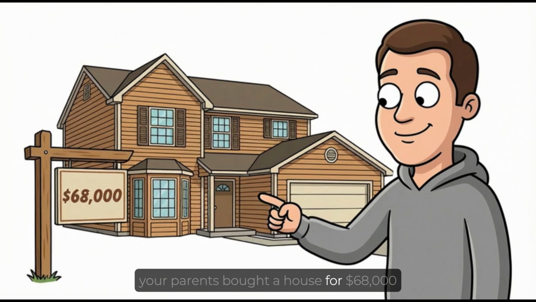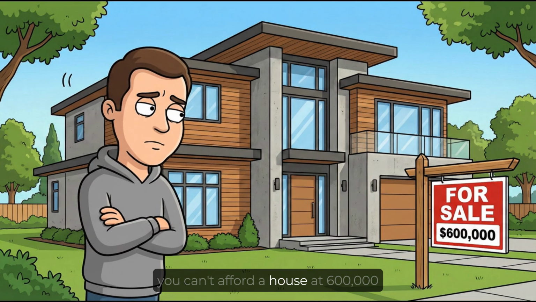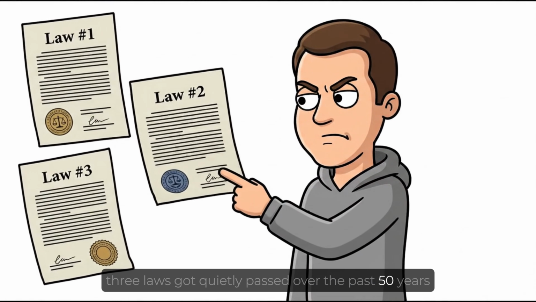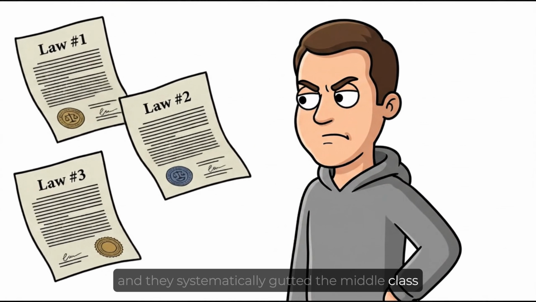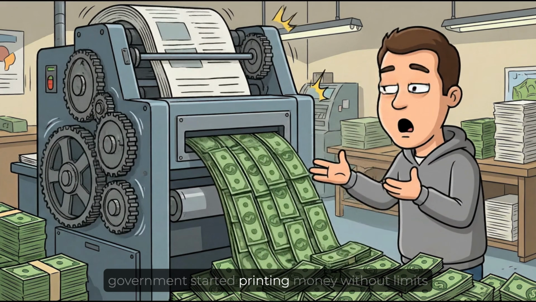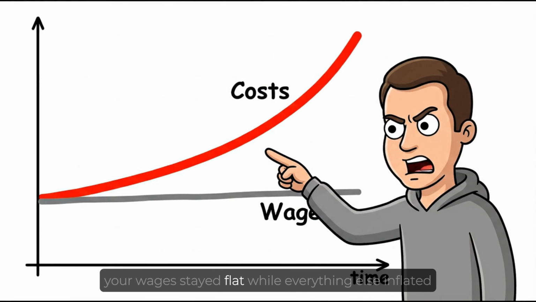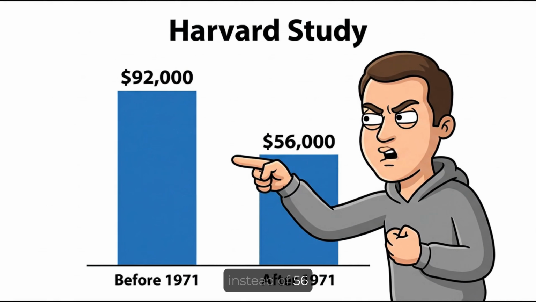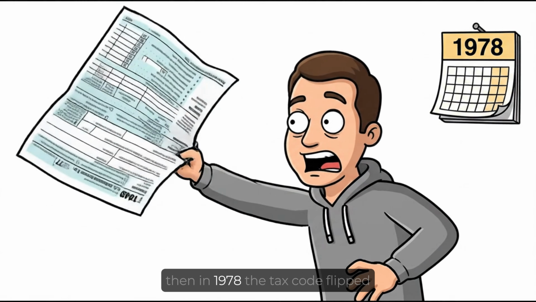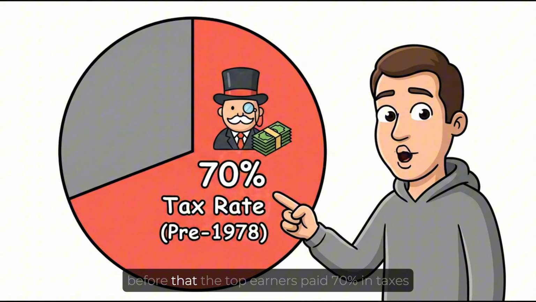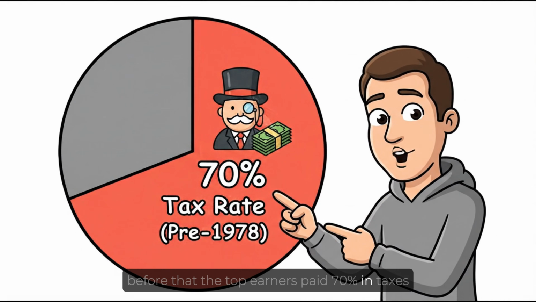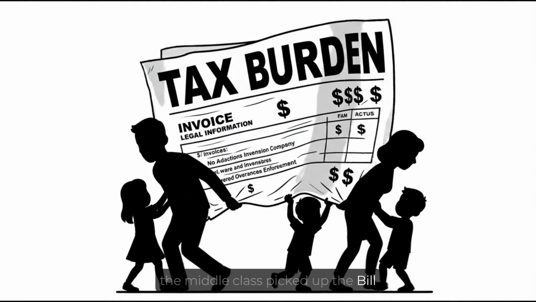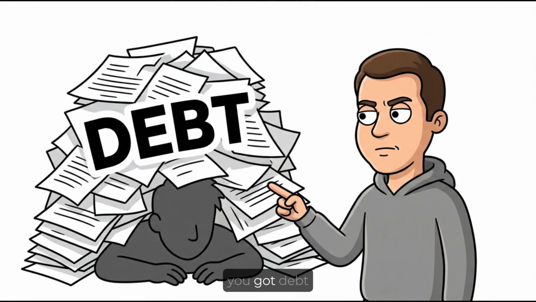Your parents bought a house for $68,000. You can't afford a house at $600,000. Here's the thing. 3 laws got quietly passed over the past 50 years, and they systematically gutted the middle class. In 1971, government started printing money without limits. Your wages stayed flat while everything else inflated. The average worker could have earned $92,000 a year instead of $56,000. Then in 1978, the tax code flipped. Before that, the top earners paid 70% in taxes. After, 28%. The middle class picked up the bill. Companies saved billions. You got debt.